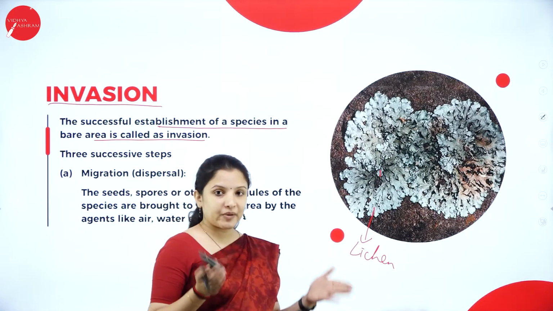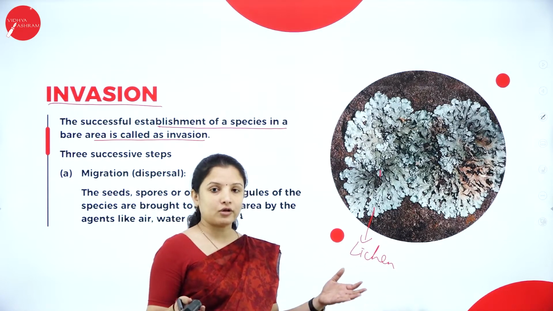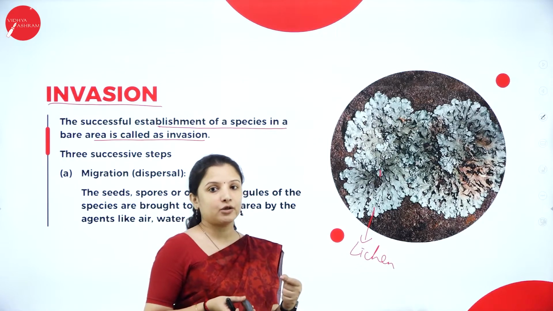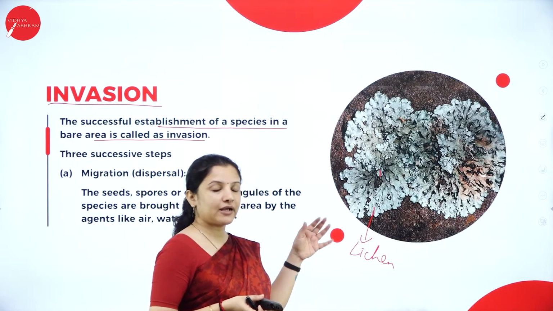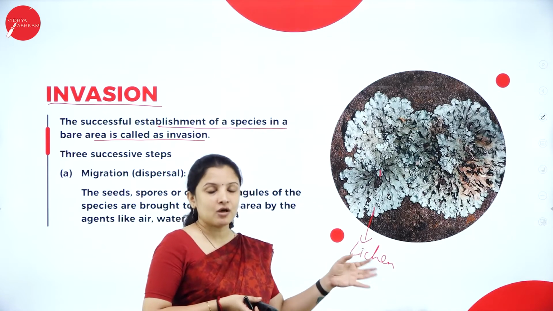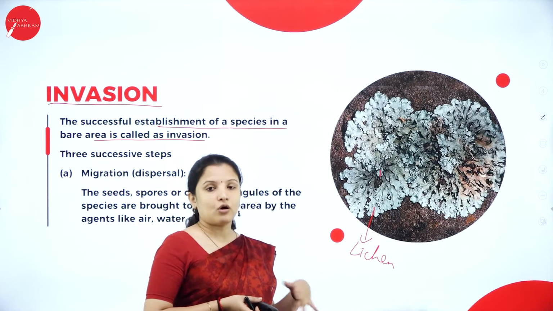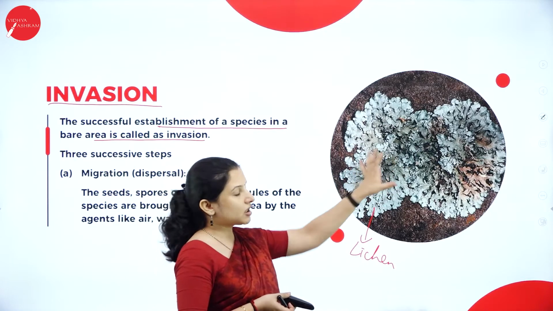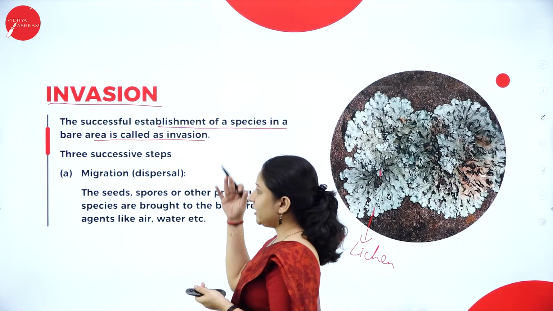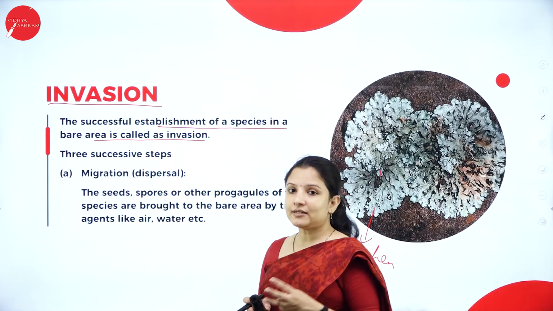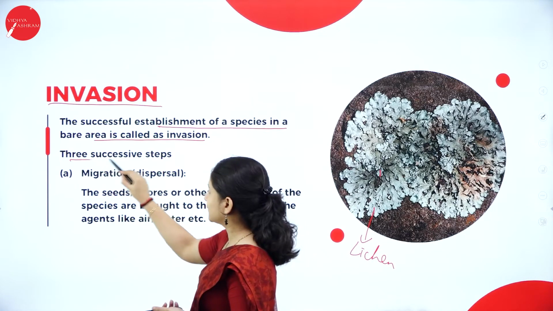So a rock was bare, nothing was there on the rock, not even a small tiny plant. Next, invasion will occur. What is it being invaded by? It is being invaded by a grass or a plant or a lichen or a moss, right? Here I have taken the example of a lichen. So that is invasion, and invasion is studied under 3 successive steps.